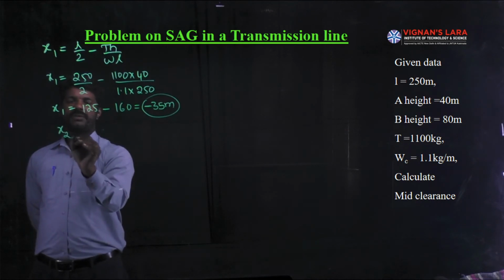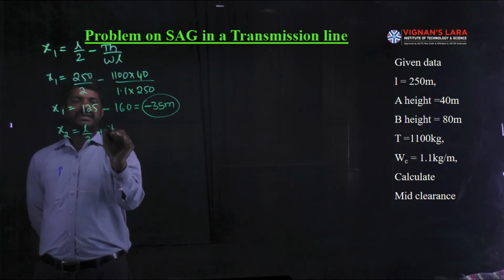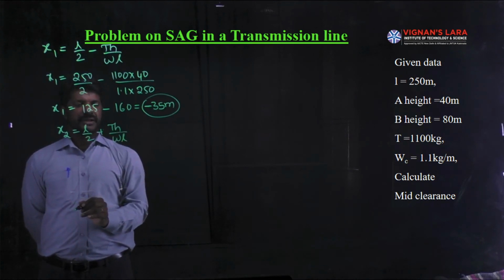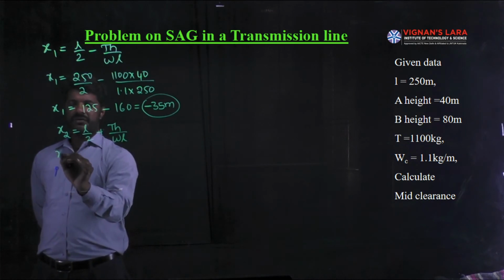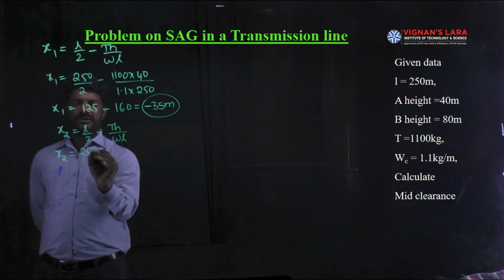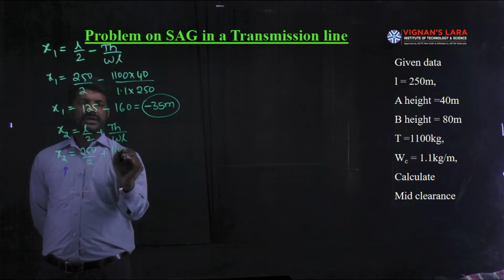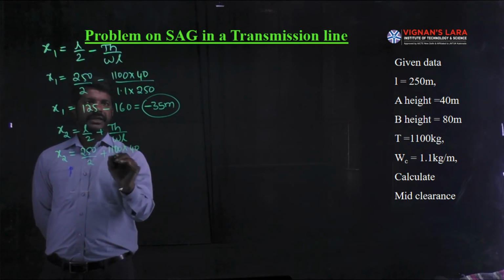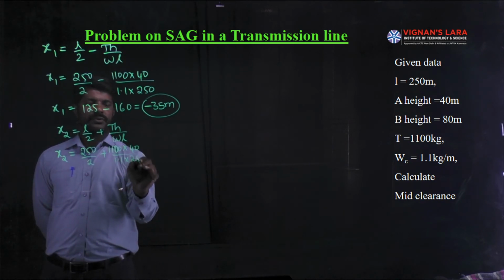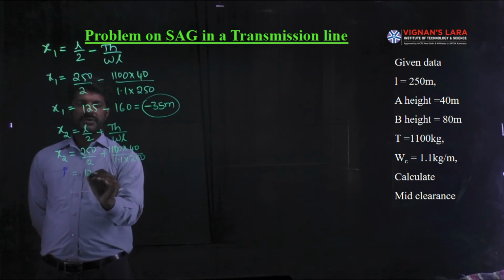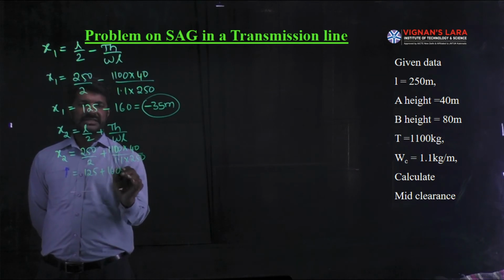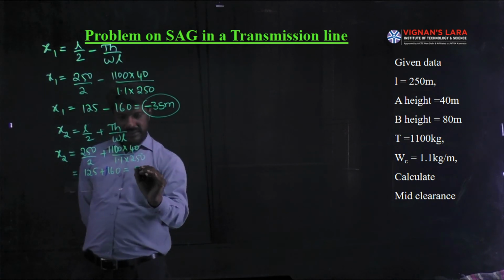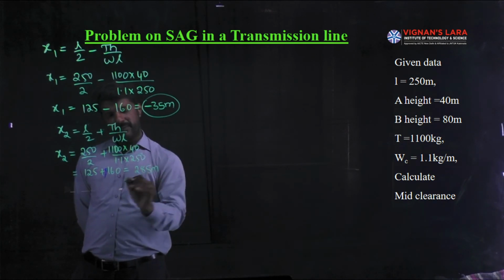And x2 will be L by 2 plus TH by WL. So its magnitude will be 250 by 2 plus 1100 into 40 by 1.1 into 250. This value is 125 plus 160, which is equal to 285 meters.